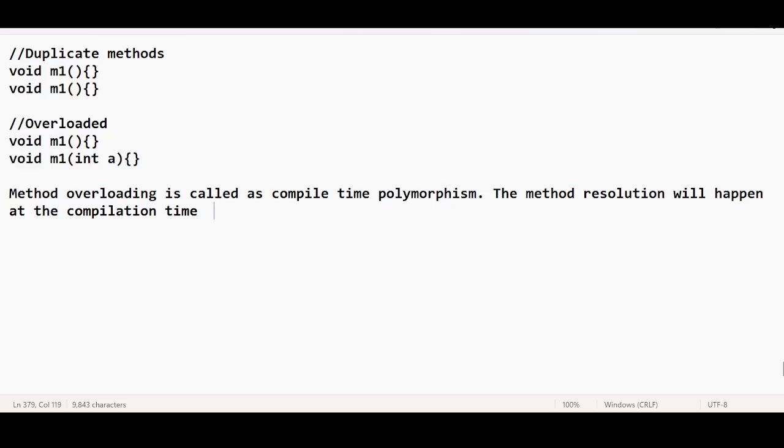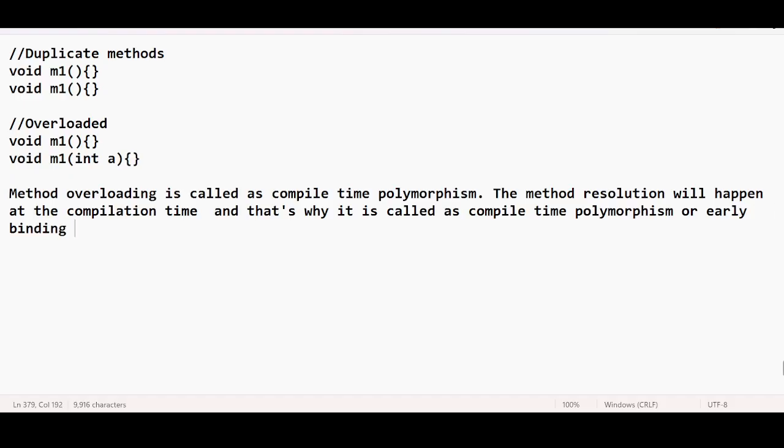That is why it is called compile time polymorphism, or you can also call it early binding, or static polymorphism.